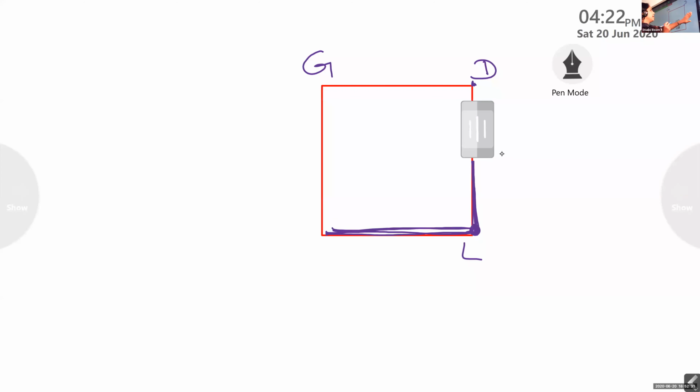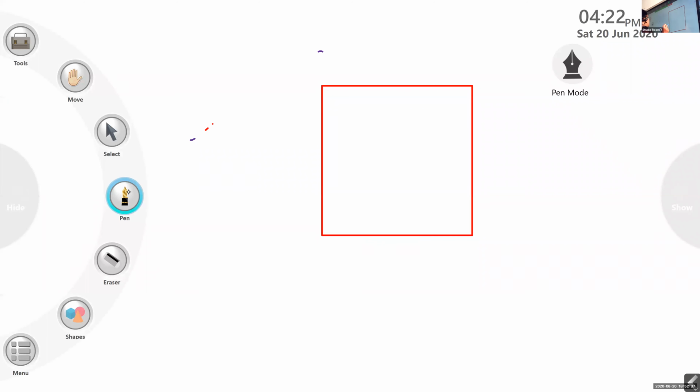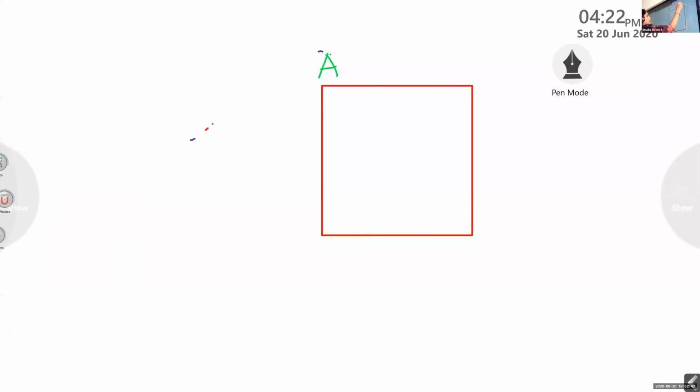Listen, sides. Can anybody tell the sides? Where are the sides of it? I'll name this A, B, C, D. Can you tell the sides?